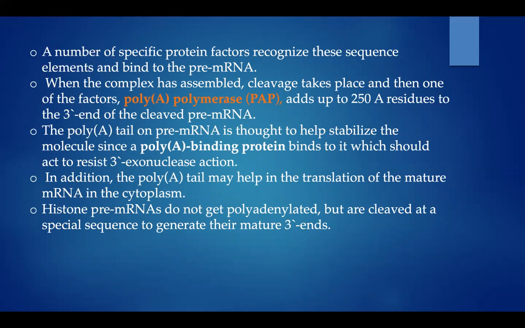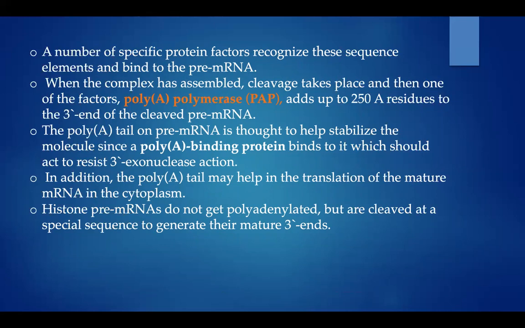The poly-A tail on pre-mRNA is thought to help stabilize the molecule, since a poly-A binding protein binds to it, which should act to resist 3' exonuclease action. In addition, the poly-A tail may help in the translation of the mature mRNA in the cytoplasm.